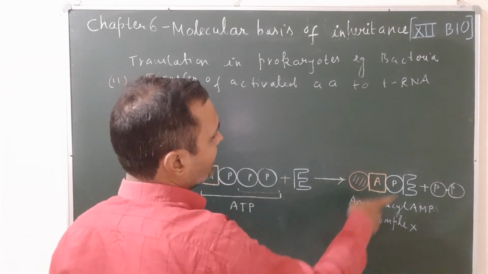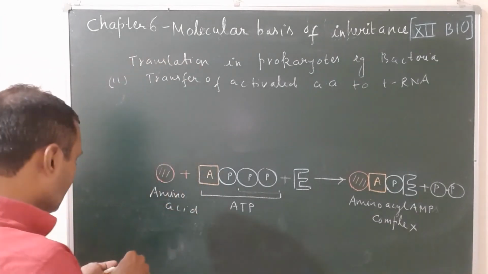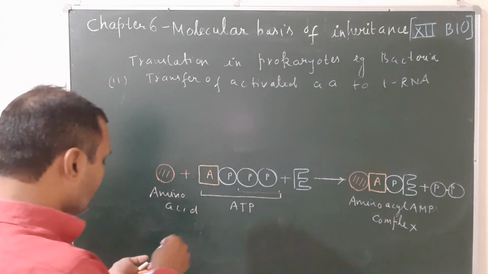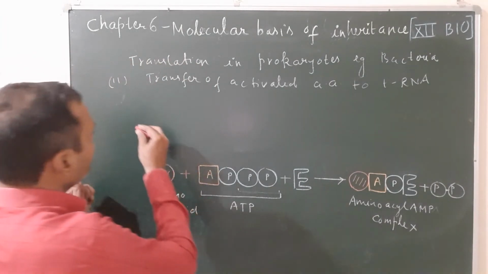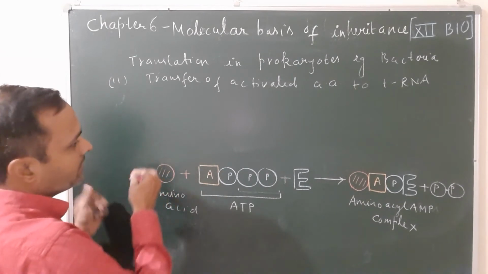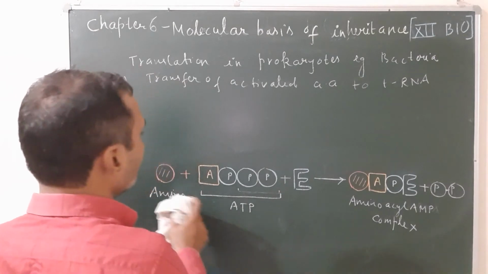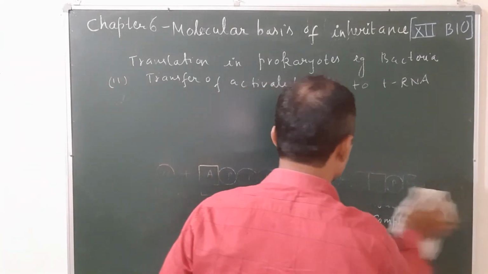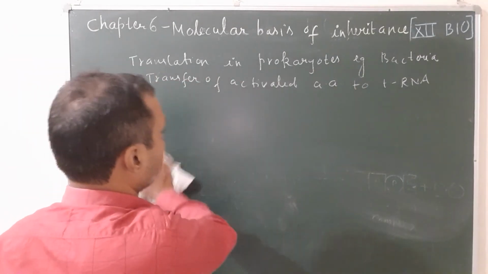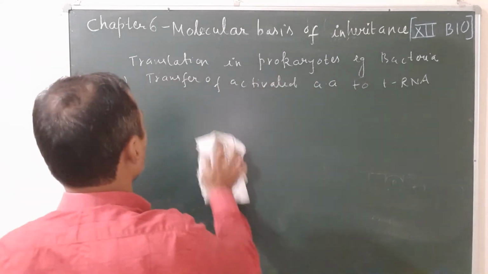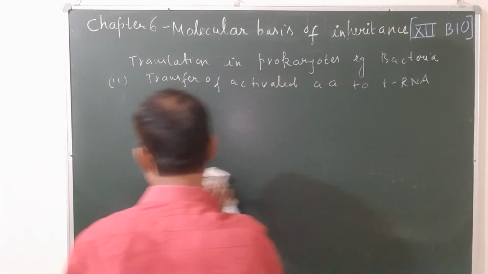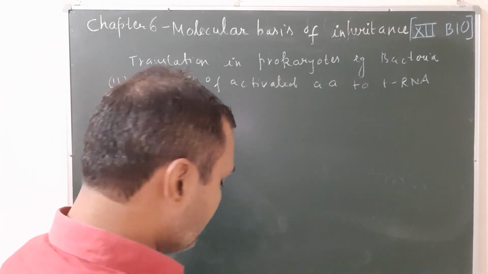This complex combined with the tRNA. You know the structure of tRNA already. So in step 2, you will write the amino acid AMP complex and combine it with the tRNA. First you will write it in word form.